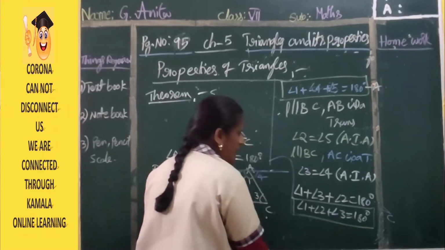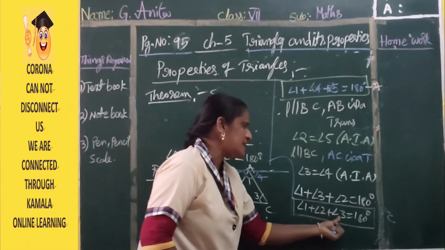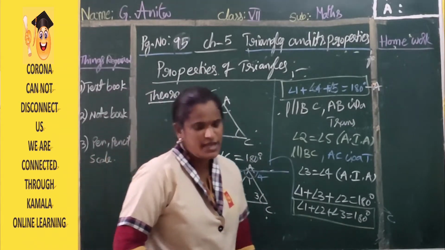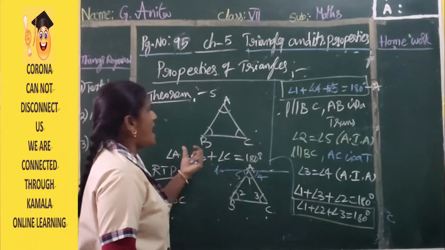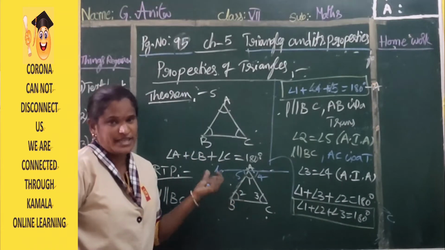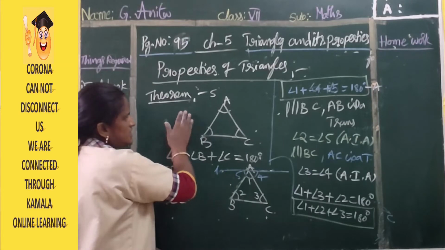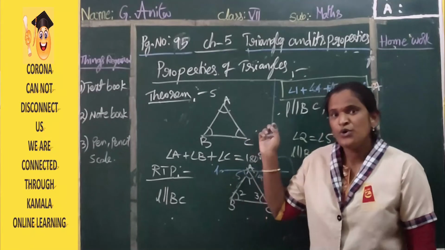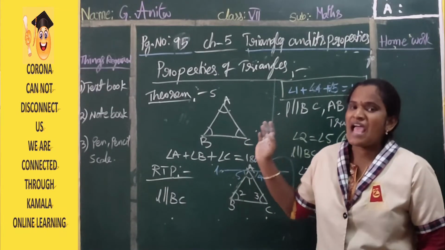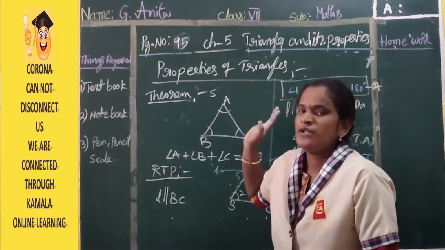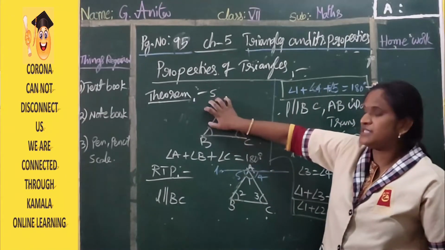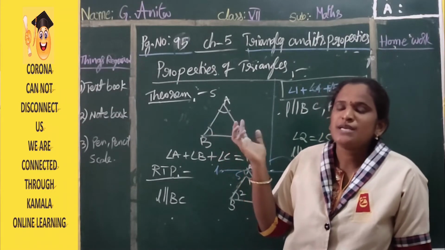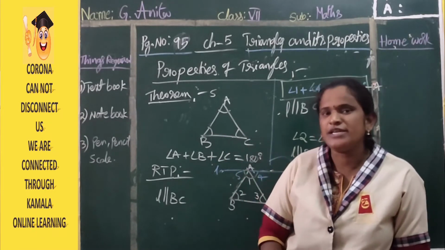Hence proved. Okay. So angle A plus angle B plus angle C is equal to 180 degrees. Sum of all angles in a triangle is equal to 180 degrees. This is known as the angle sum property of a triangle ABC. This theorem, the sum of all angles in a triangle should be equal to 180 degrees, is also called the angle sum property of a triangle. So angle sum property means the sum of all angles should be equal to 180 degrees.